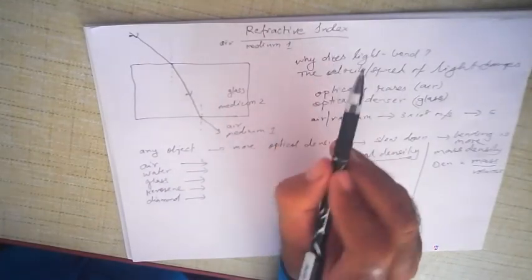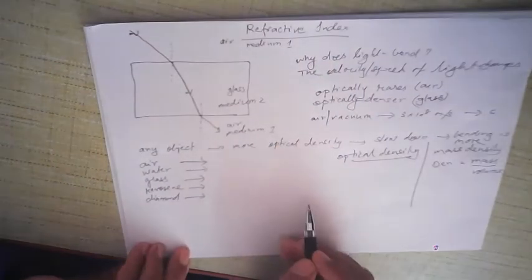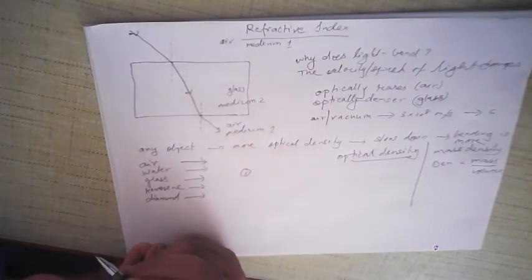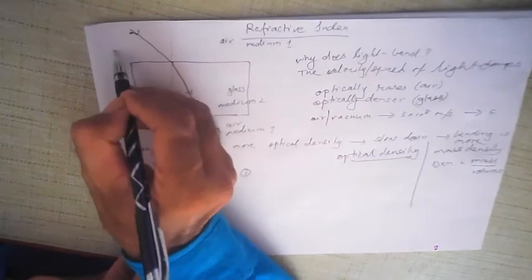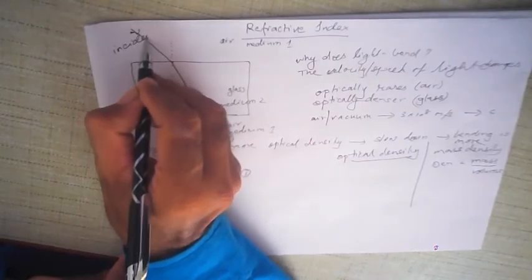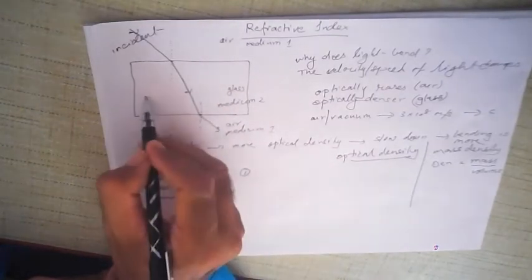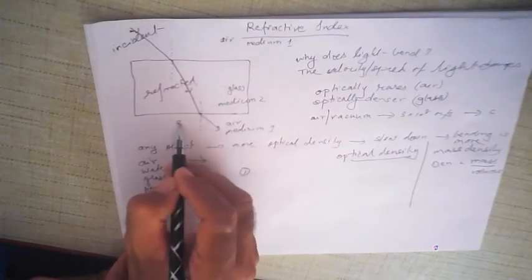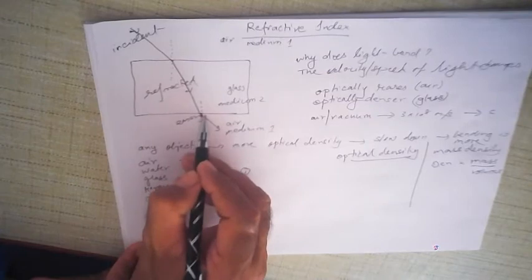Now what is refractive index? According to the laws of refraction of light, the first law says that the incident ray, you see, this is your incident ray, and this is your refracted ray, and this is your emergent ray, because it is the emergent ray.